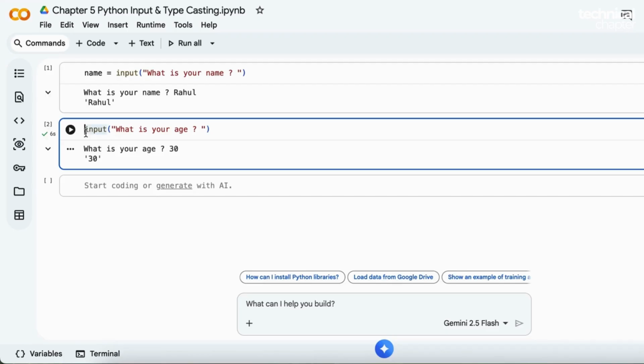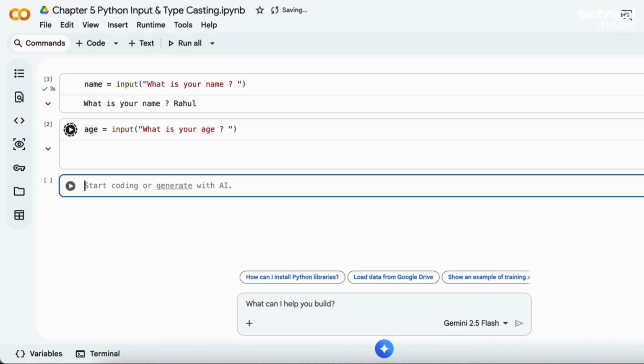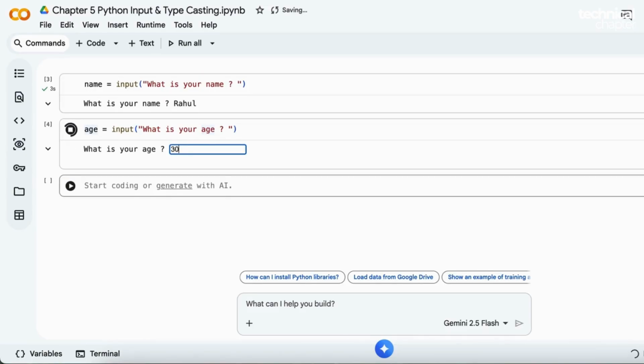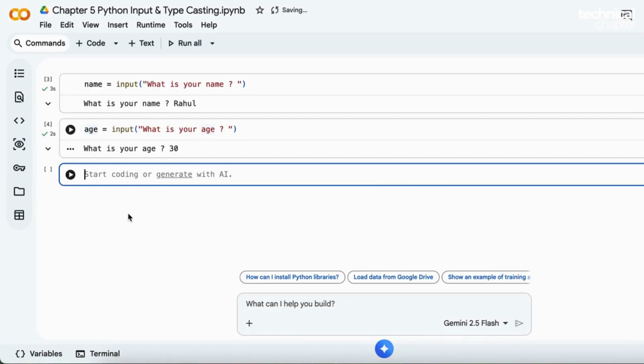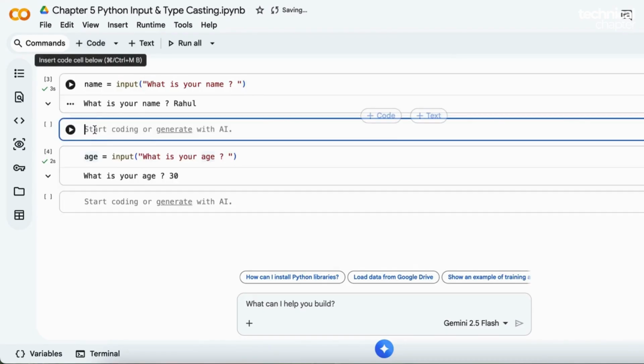Similarly, age is equal to input, enter your age. Now execute the code. For the first input, enter the name, Rahul. For the second input, enter 30. Both inputs are now stored in variables. Name has the value Rahul, age has the value 30. But the real question is, is Python treating age as a number or text? Let's find out next.